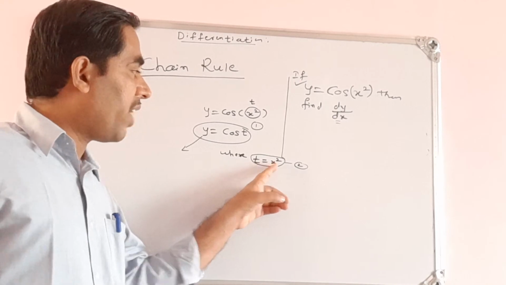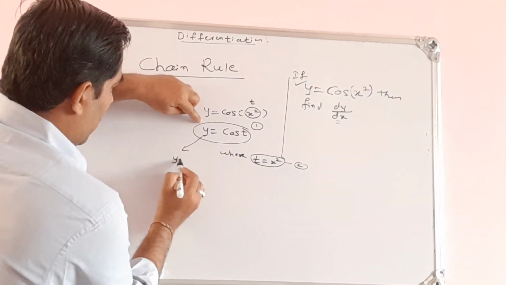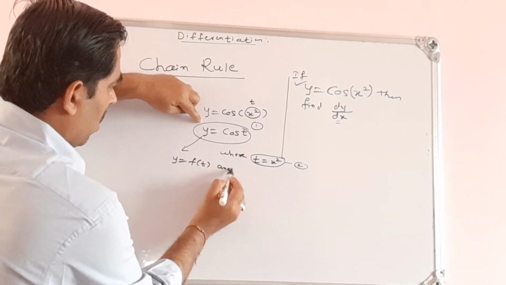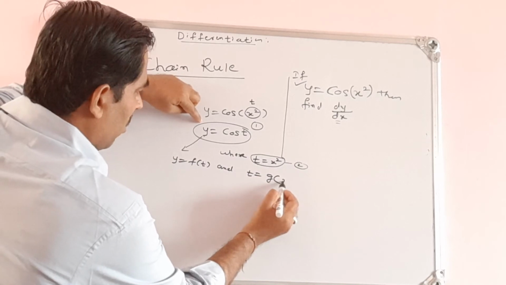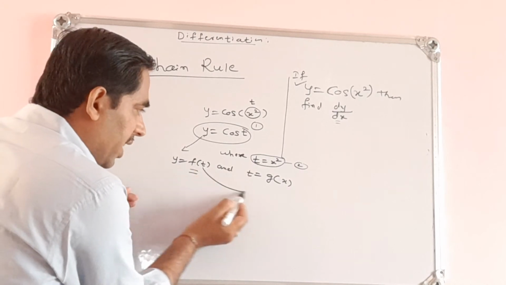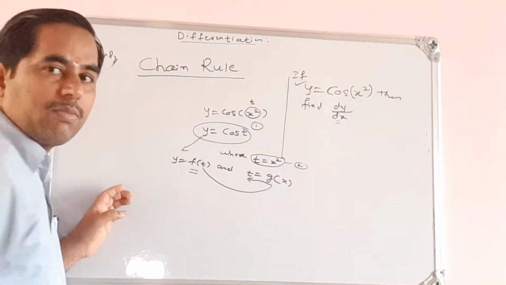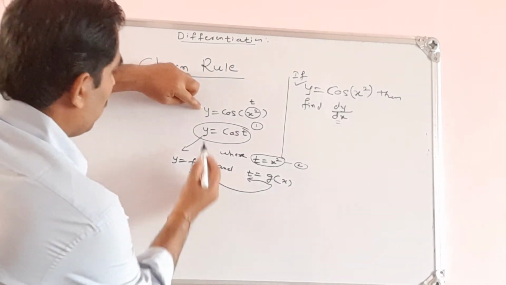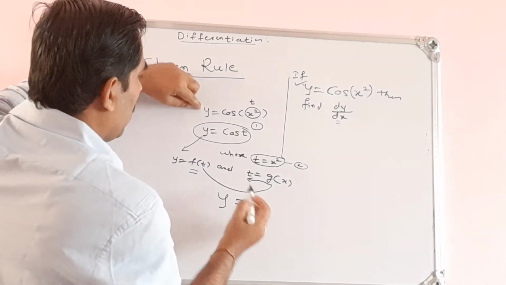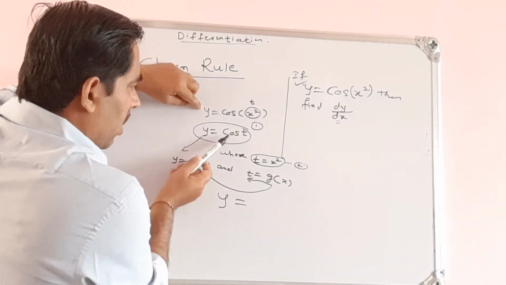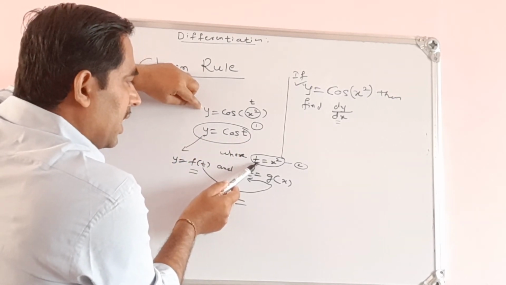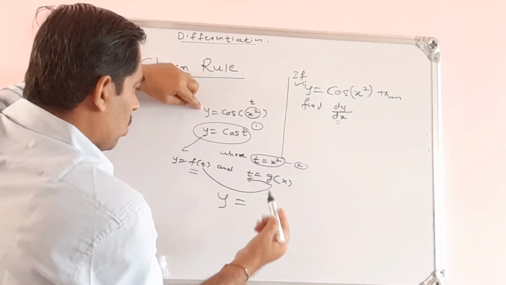Observe this: t is a function of x. Here y is a function of t, y is expressed in terms of t, and t is a function of x, t is expressed in terms of x. So y is a function of t, and once again that inside quantity t is a function of x. So function of a function. Our function was y is equal to cos x square, so our function looks like this: y is equal to cos t is one function, then this t is a function of x. So how does our function look?